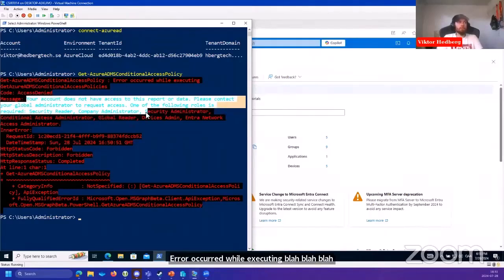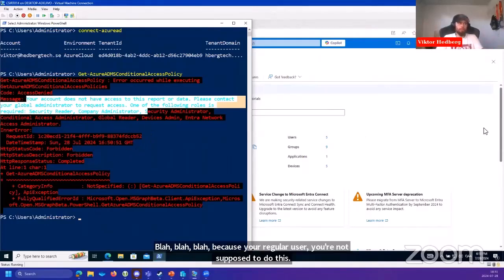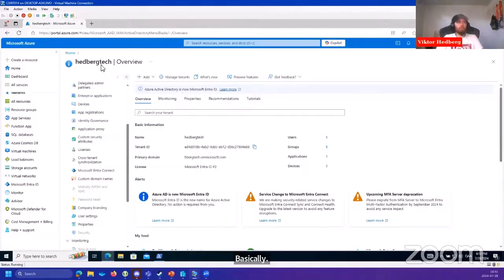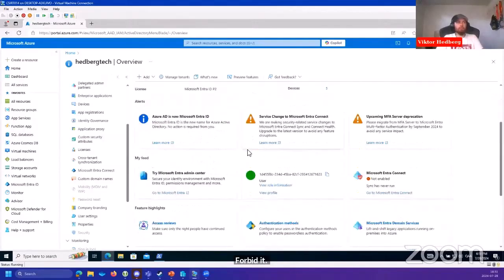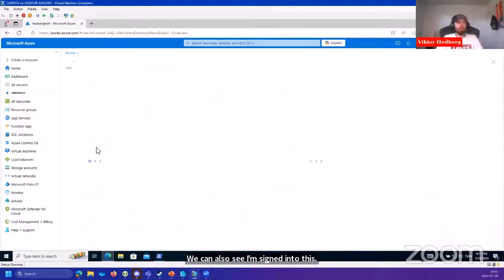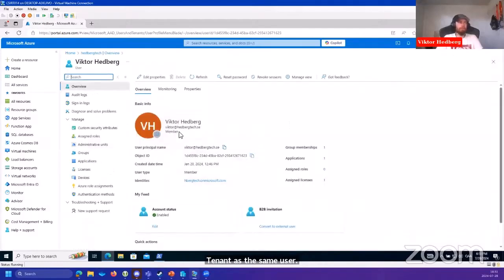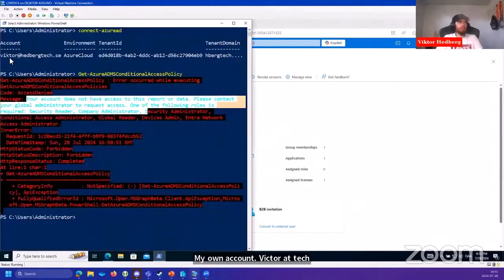Your account does not have access to this report or data, because you're a regular user, you're not supposed to do this, basically, forbidden. We can also see I'm signed into this tenant as the same user. We have my own account, Viktor at hedbergtech.se. As you can see up here, it's the same user.